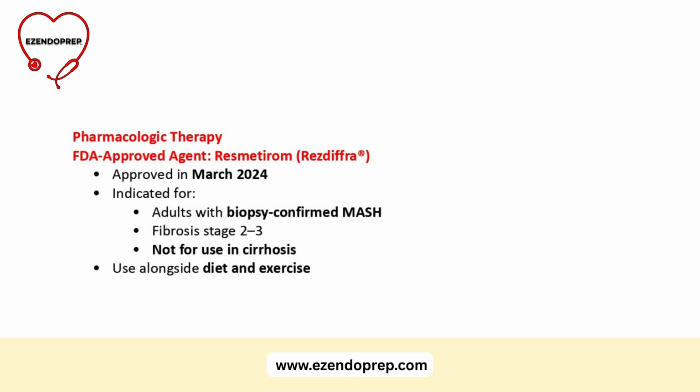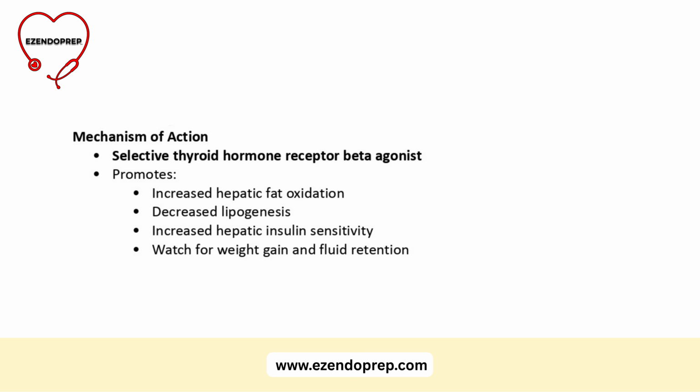So who qualifies for it? It's approved for adults with biopsy-confirmed disease who have moderate to advanced fibrosis, that's stage 2 or 3, but not cirrhosis. And just like most of our endocrine therapies, it's meant to be used alongside lifestyle changes, not instead of them. This is a selective thyroid hormone receptor beta agonist that specifically targets the liver. It promotes hepatic fat oxidation, reduces fat production, and enhances insulin sensitivity at the hepatic level, without triggering systemic thyroid hormone effects that would be seen with non-selective thyroid hormone therapy.